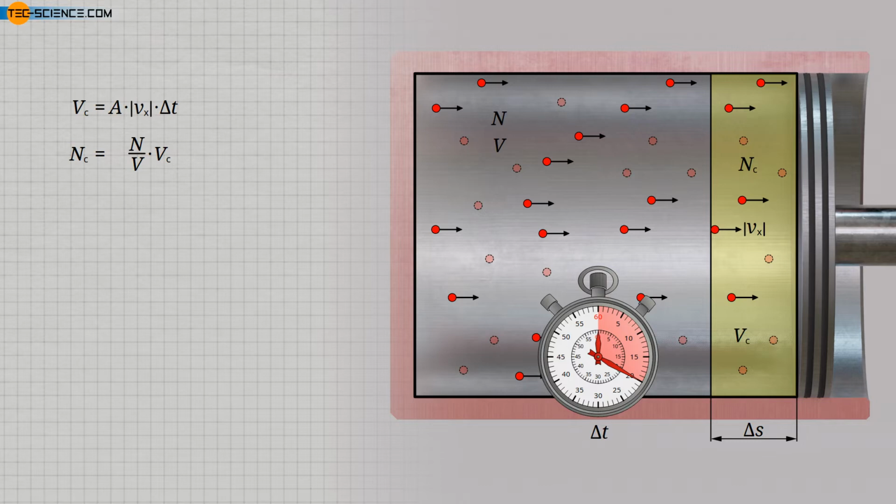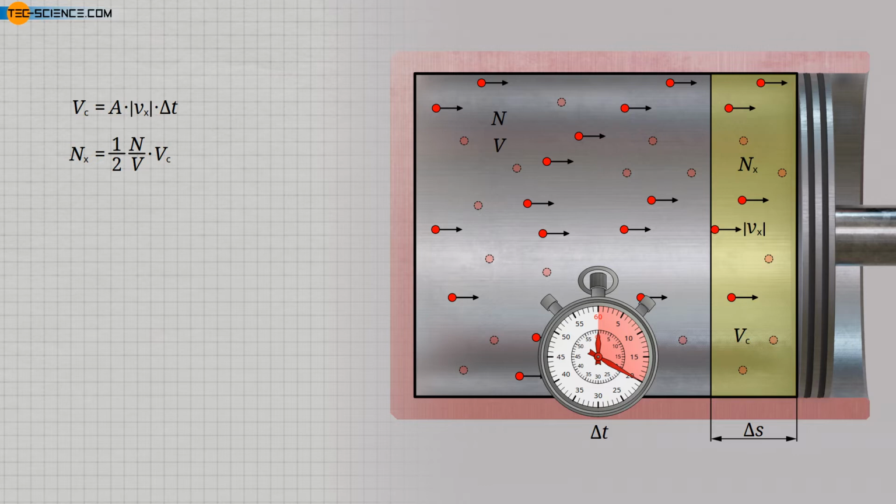At this point, it must be taken into account that the speeds or velocity components are statistically distributed. This means that half of the molecules have a positive and the other half a negative velocity component in x direction. Thus, the number of particles Nx in the collision volume that actually move in the direction of the piston is only half as large. For this relevant number of molecules, the shown formula applies.